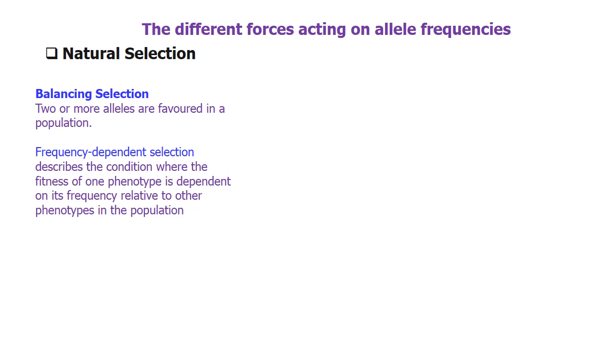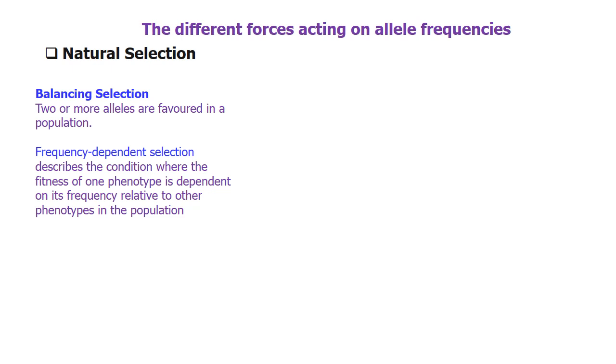Please note the difference between balancing selection and stabilizing selection. When we speak of stabilizing selection, we focus on the phenotype. Individuals with intermediate phenotypes are favored in nature. In balancing selection, more alleles are favored in a population. It is a concept that applies to the locus. A population with more alleles is selected.